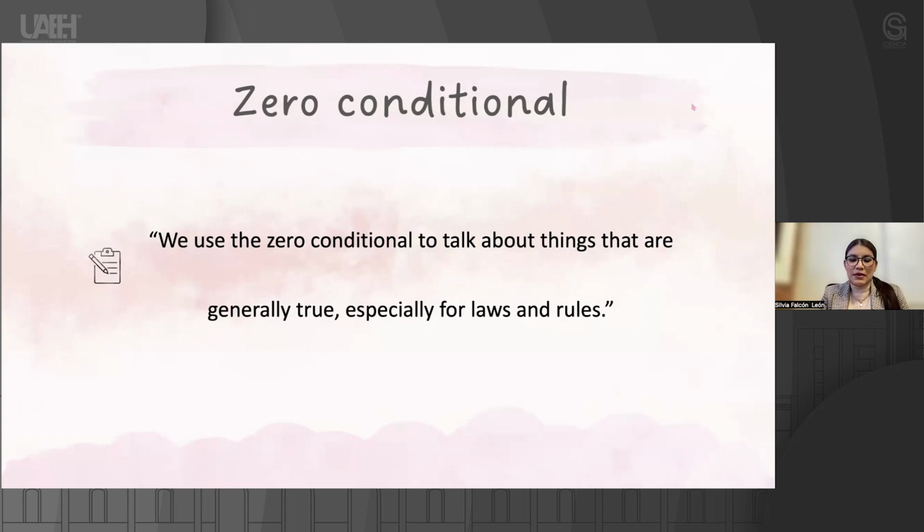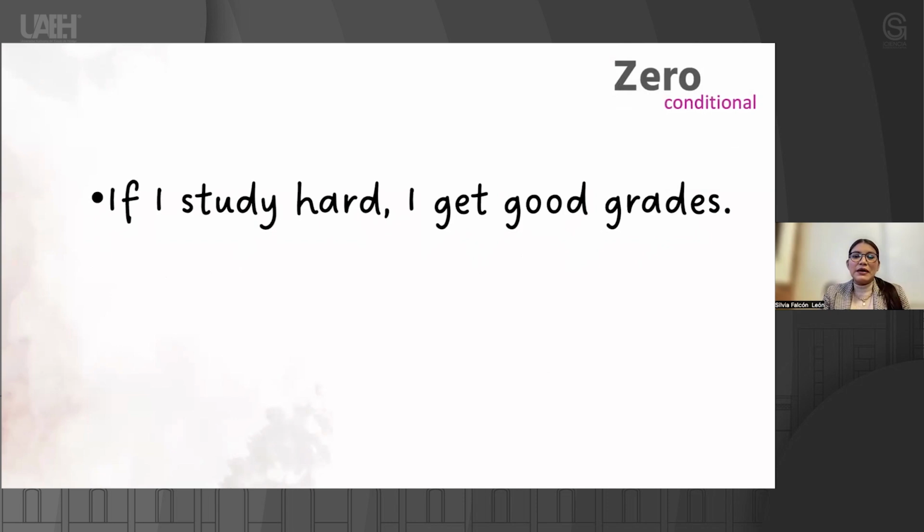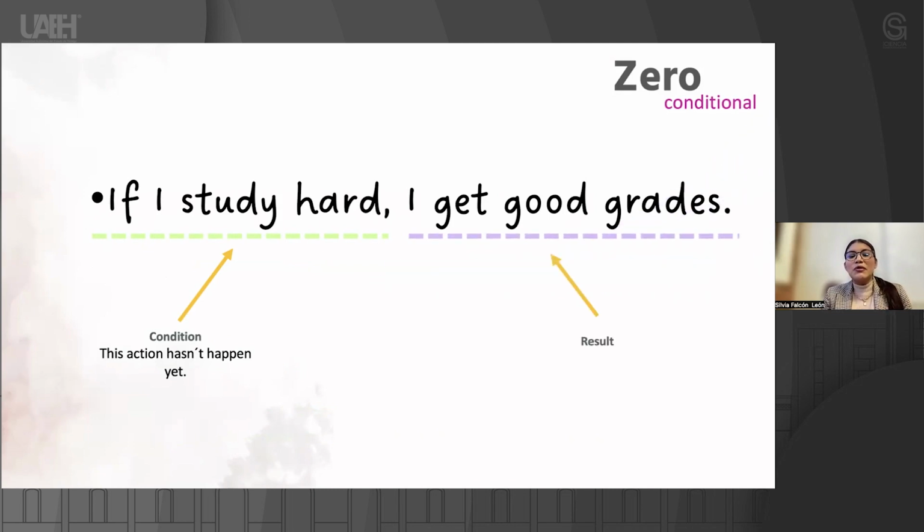So, for example, if I study hard, I get good grades. In this case, we have two clauses. The conditional clause or the if clause. In this case, the conditional clause, this action hasn't happened yet. And then we have the result clause or the main clause. This clause will happen when the conditional takes place.